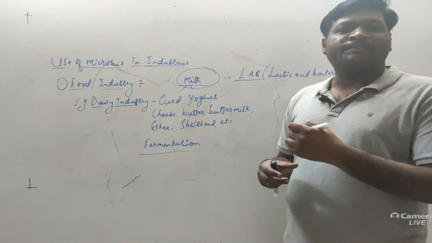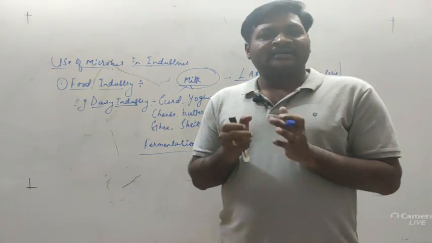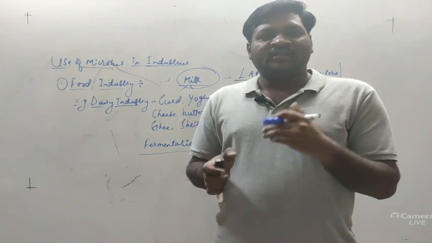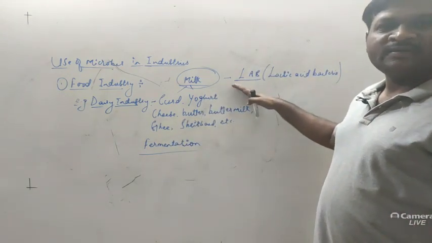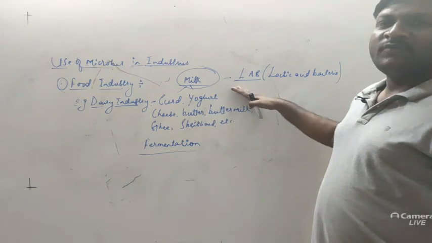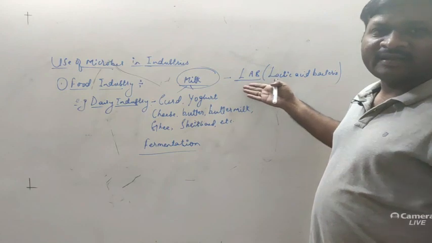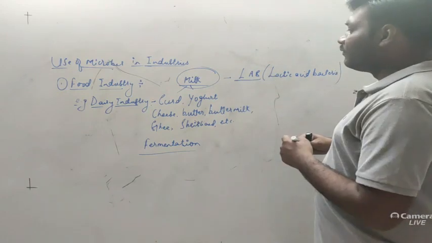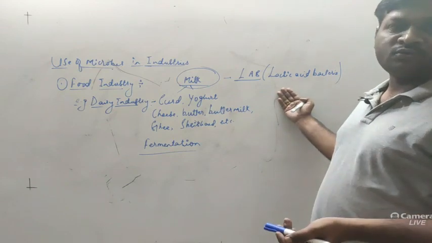After boiling, what we do, we pasteurize it, right? So pasteurization means what? It is the degradation of the microorganisms present within the milk, as raw milk consists of microorganisms, which may multiply and may produce different types of byproducts. But here what we are doing, we are pasteurizing that milk. After pasteurization, what do we do?